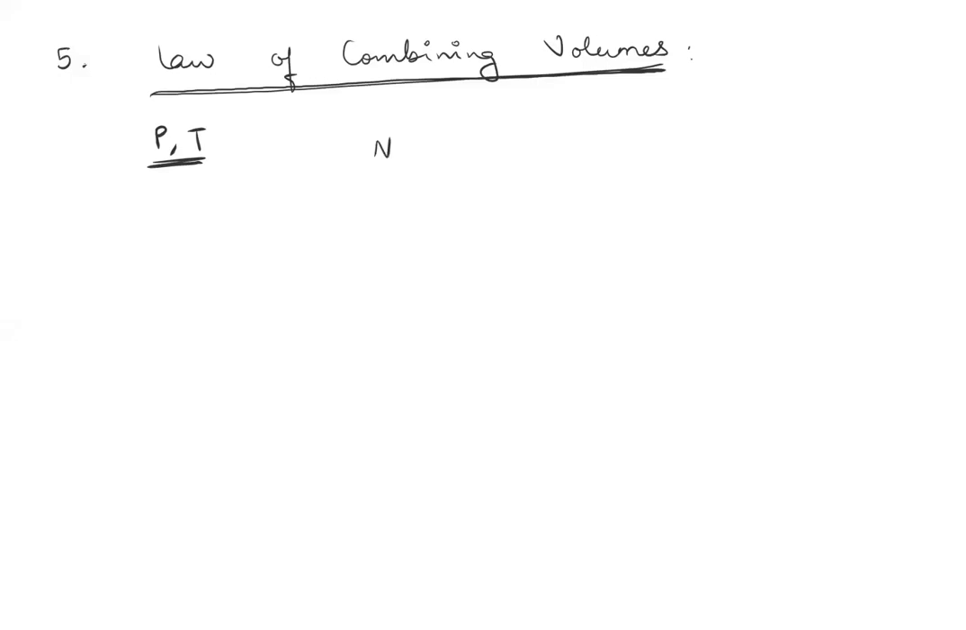So he said if nitrogen and hydrogen are combining with each other to give ammonia gas, he measured the volumes, and he said, under same pressure and temperature conditions, if you measure the volumes of these three gases, they're always in simple whole number ratios.